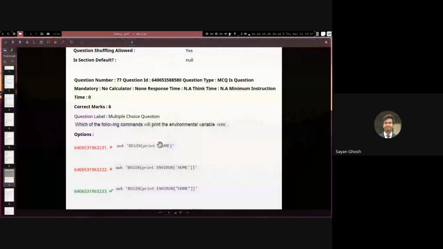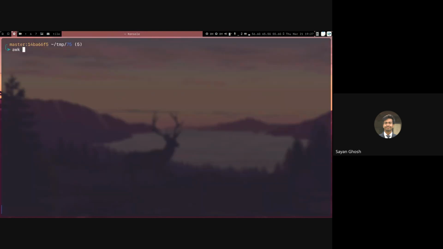Another way is to use the ENVIRON variable inside awk. This is like a dictionary which can access any environment variable. So if I do awk and then begin, and print with single quotes inside, and I run this, this will not work because this single quote is basically ending the outer single quote. So this is one string, then this is one string, and this is unquoted.